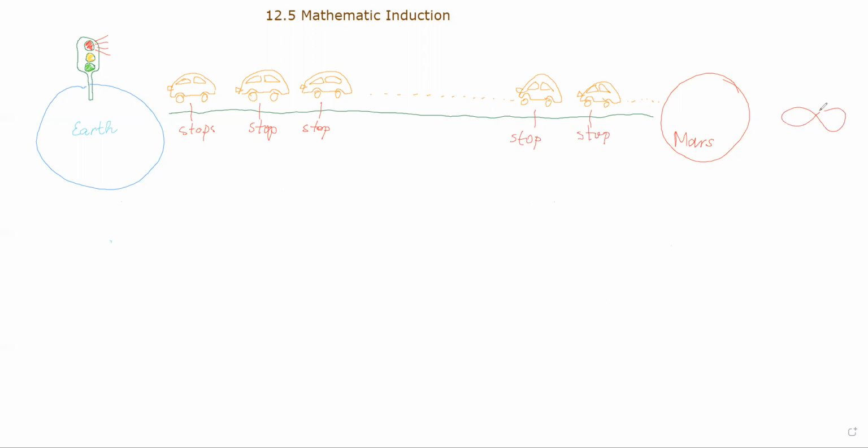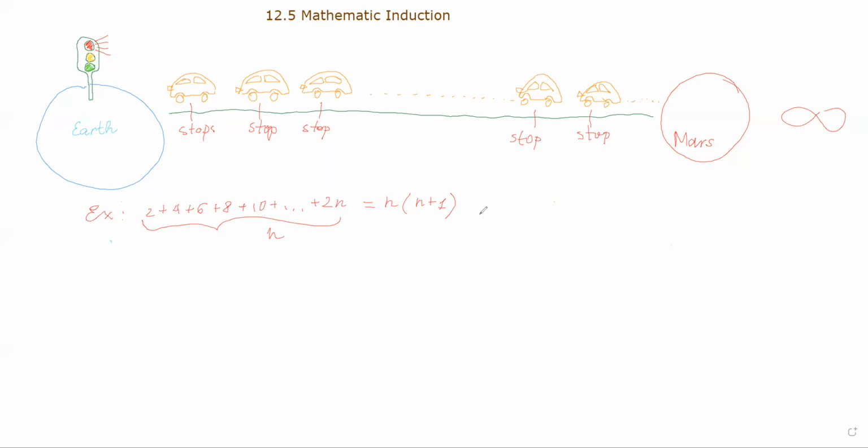Usually how it works: if we have a certain statement about natural numbers, I'm going to write down one statement as an example. For example, the statement is 2 plus 4 plus 6 plus 8, you see, these are even numbers, and plus 10 and so on, plus 2n. If you add up n even numbers, the result is going to be equal to n times (n plus 1). This is a typical statement about natural numbers. Here n is a natural number. So how do we prove a statement like this?